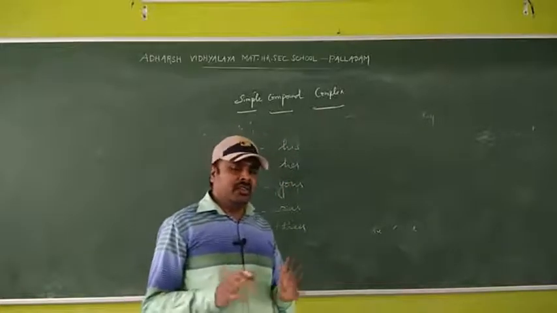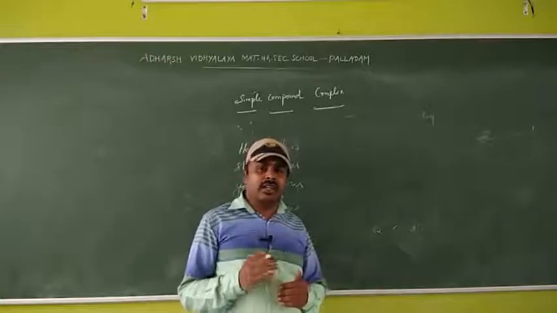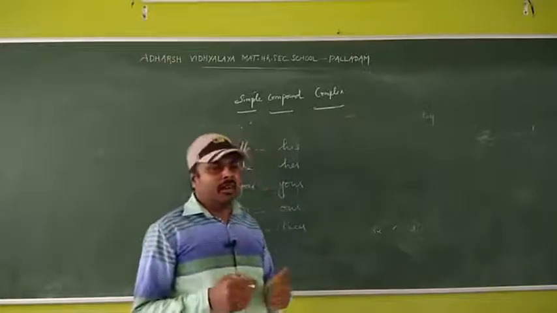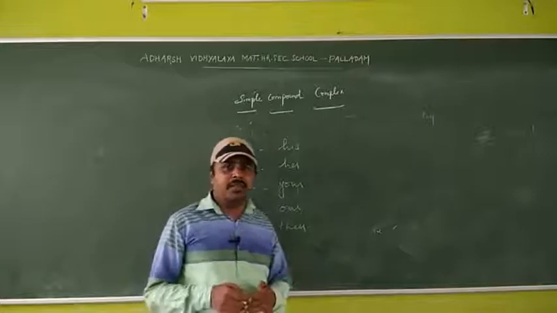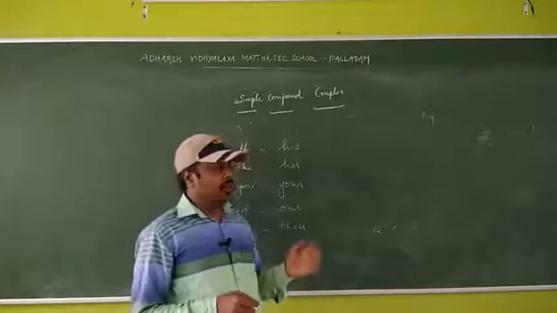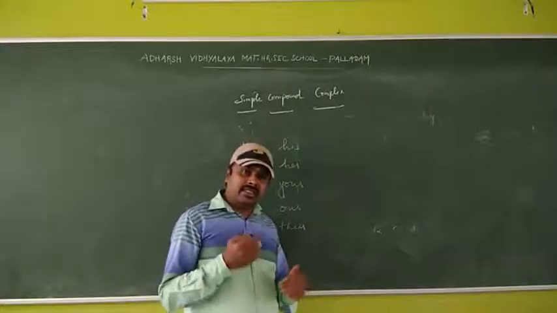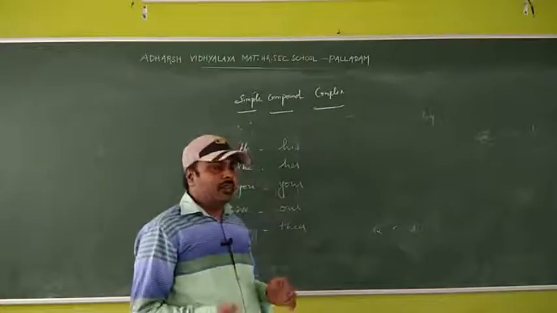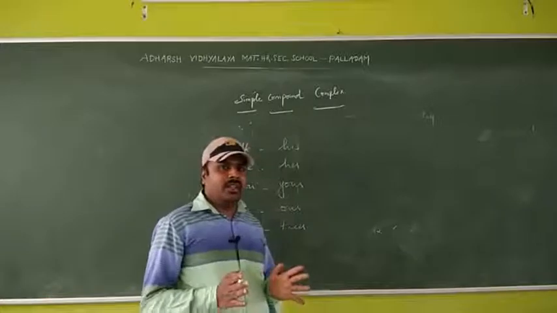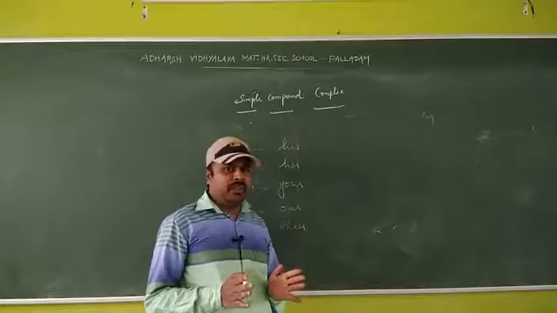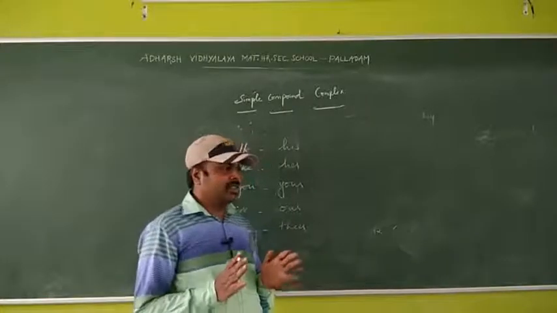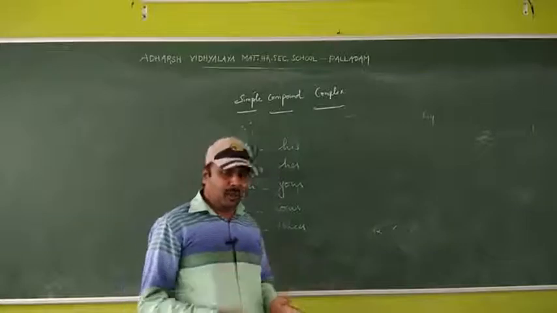Definitely your writing skills, and when you speak, all the skills will be easily developed. So I said there are 18 rules. Next class we'll start rule number 1.